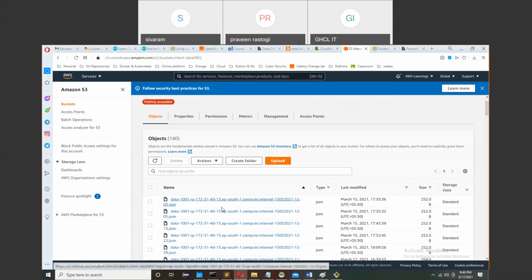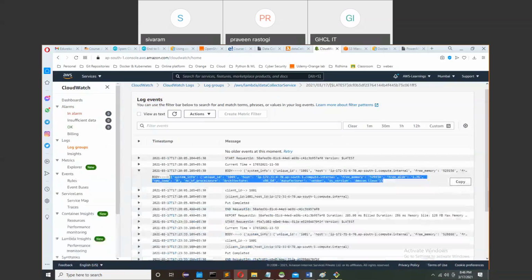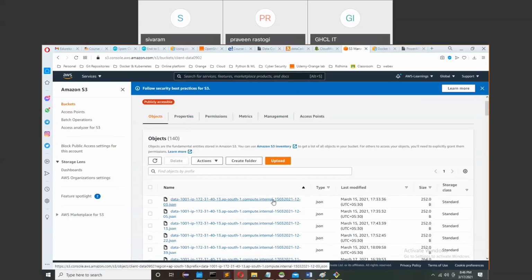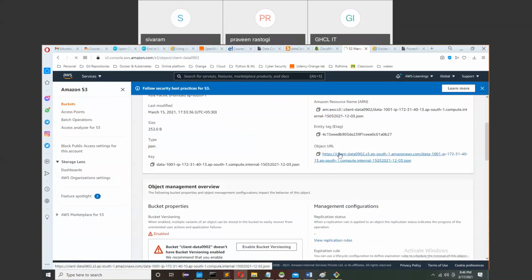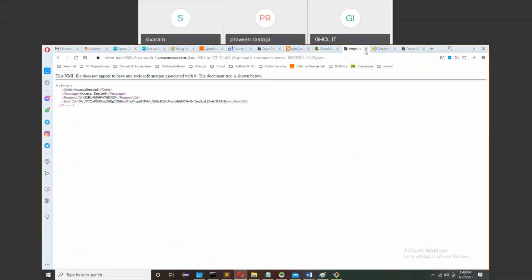Okay. And in this particular file, I just save whatever data is coming, in the complete JSON format. If I go there and try to see the data, I need to give the access.